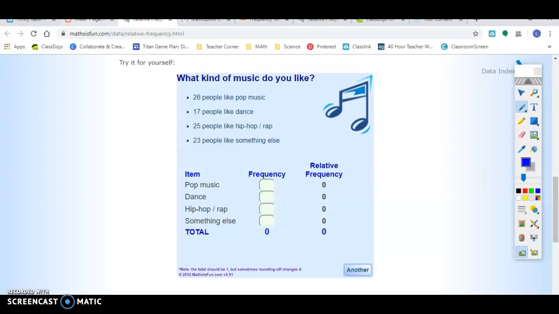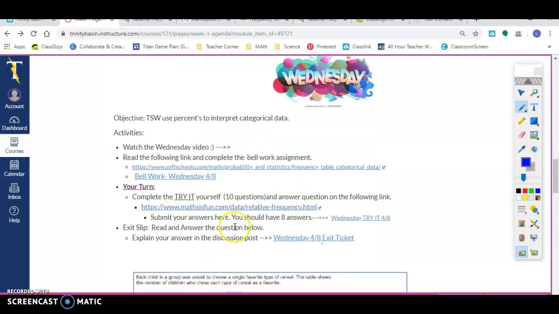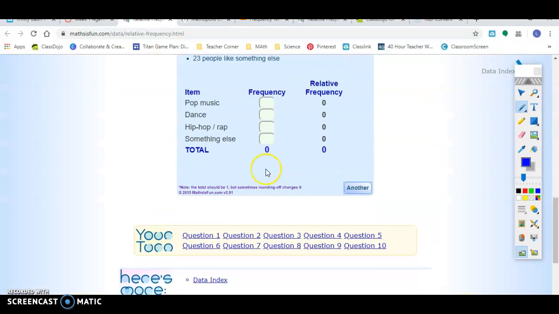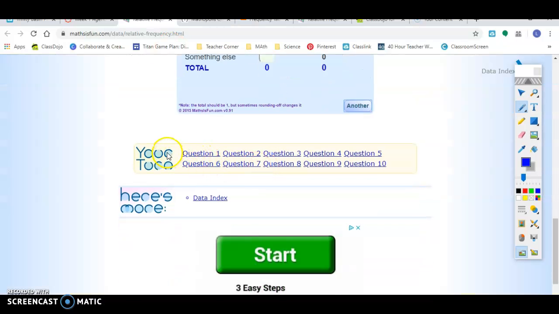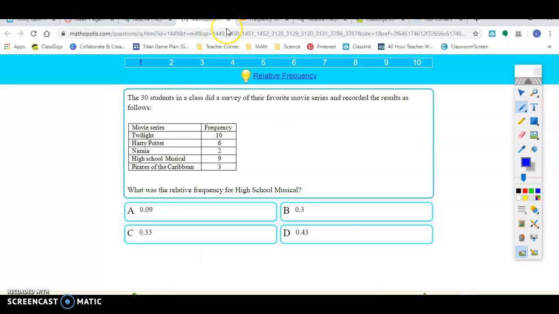Now here's the part where you try it, because right here it says submit answers that you tried. So after you come here, you're going to scroll down where it says U2, and you're going to click and do 10 of these questions. I want 8 of the answers because we're going to do 2 of them together. So I want to see 8 of the answers that we don't do. So once you click question 1, it'll open up to this question, first question.